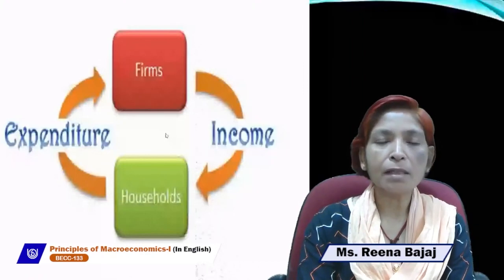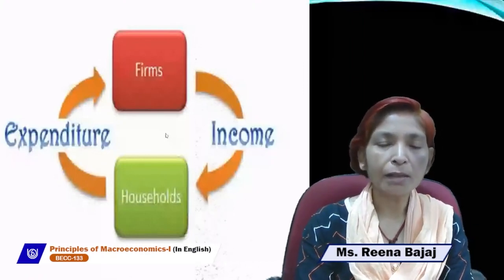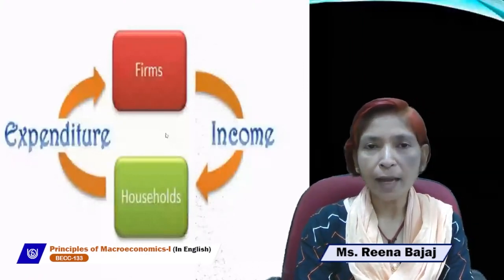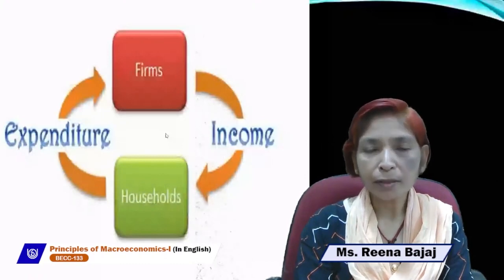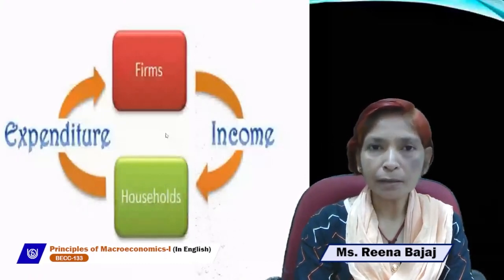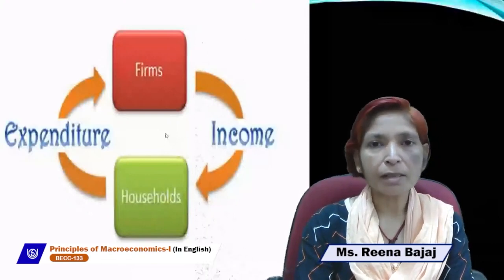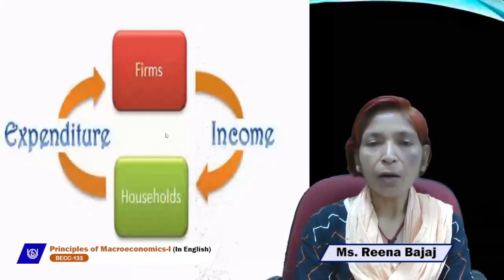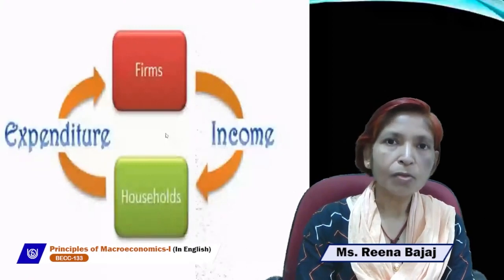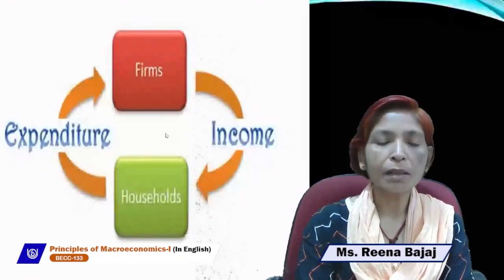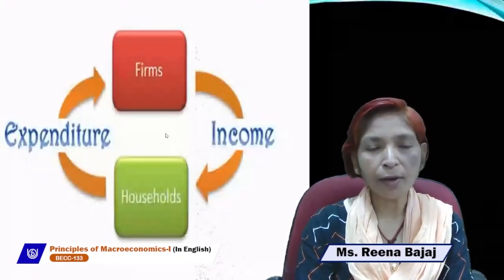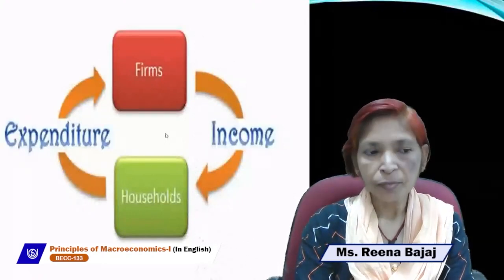As we know, factors of production are four. One is land, second is labor, third is capital, and fourth is entrepreneur. All the factors are owned by the household sector. So household is called the owner of all the factors of production.